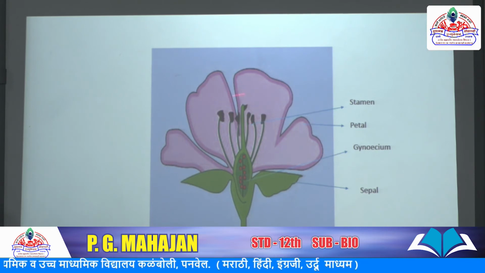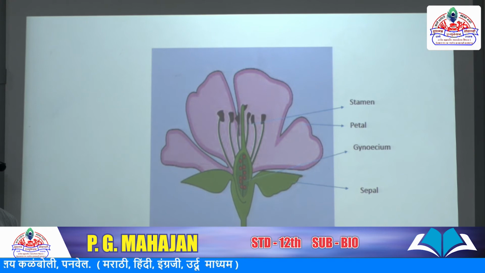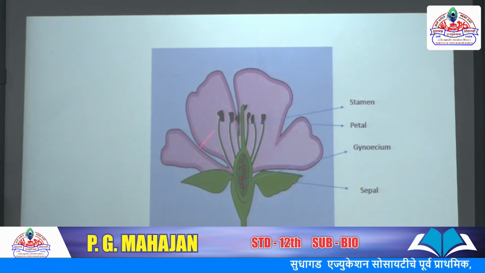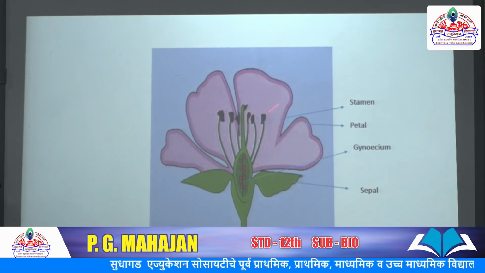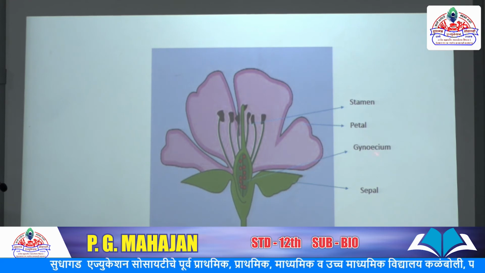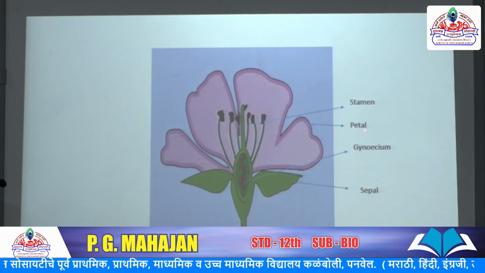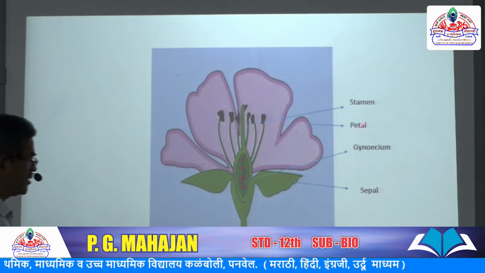Once again, repeat revisions. The flower, what is a flower? Flower is a highly modified condensed reproductive shoot. The reproductive shoot is called a flower, and it consists of both essential whorls and non-essential whorls. The non-essential whorls are sepal or calyx, and petal or corolla.